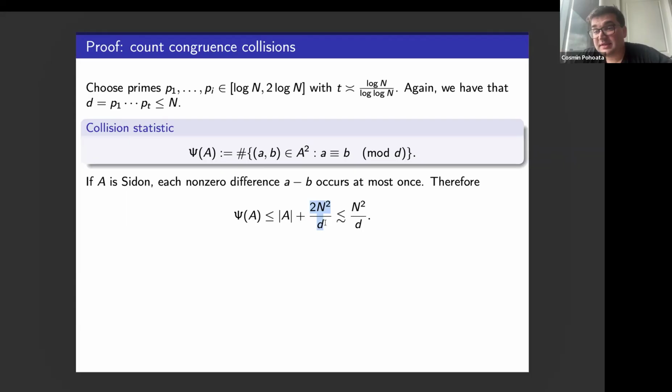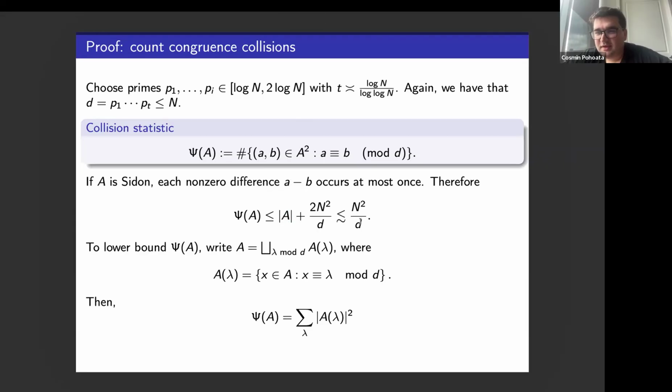And the Sidonicity of the set A tells me that A minus B can be represented at most once as one of these multiples. I won't have two different differences A minus B achieving the same multiple. You have to add an extra term for the diagonal terms: 0 is also a multiple of D, and you can have A equals B, so you get a diagonal contribution. So psi of A is at most n squared over D.